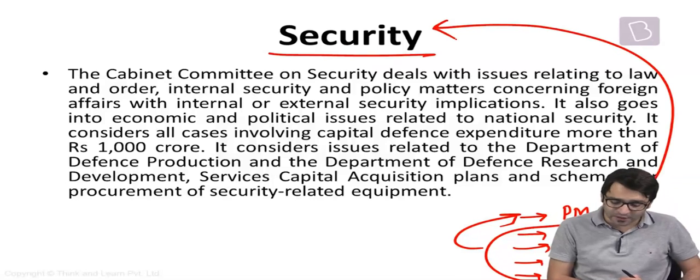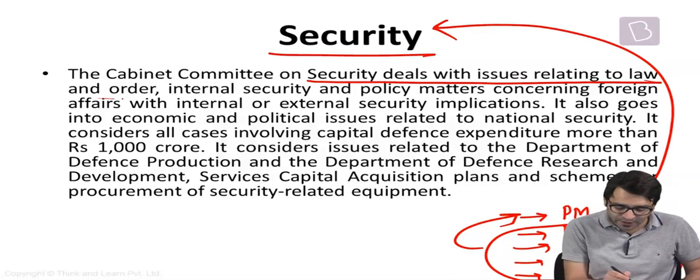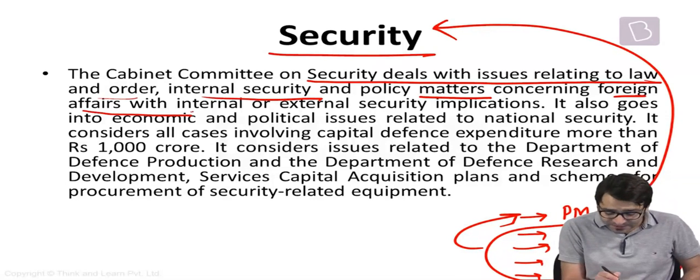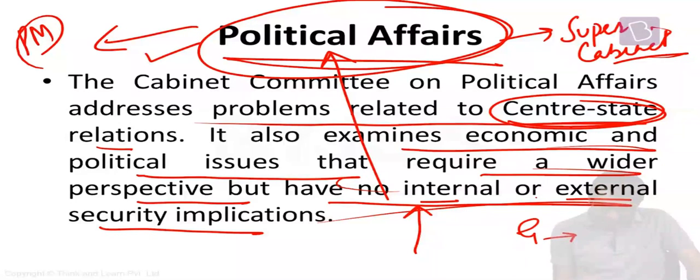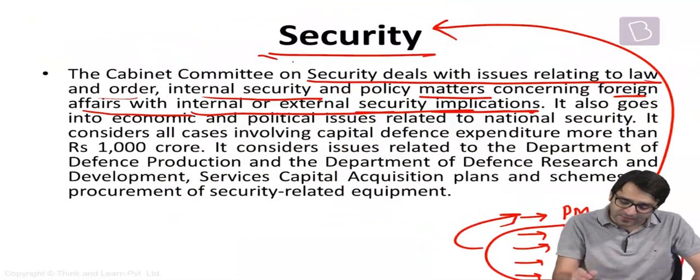But what is the role of this Cabinet Committee on Security? The Cabinet Committee on Security deals with issues related to law and order, internal security, and policy matters concerning foreign affairs with internal or external security implications. Because the Cabinet Committee on Political Affairs does not deal with those matters which have internal or external security implications. Such a decision is taken by the Cabinet Committee on Security.